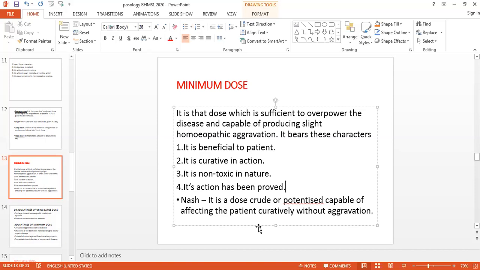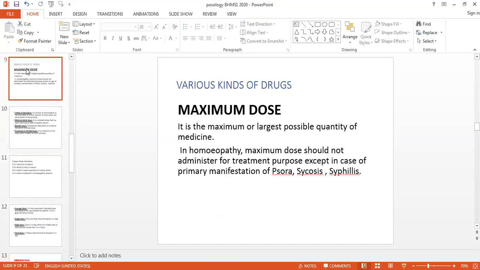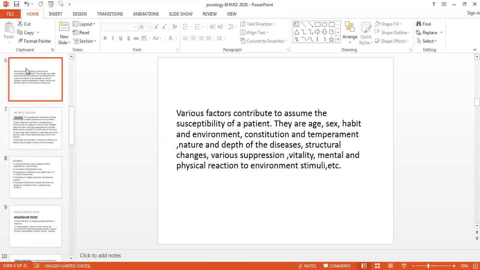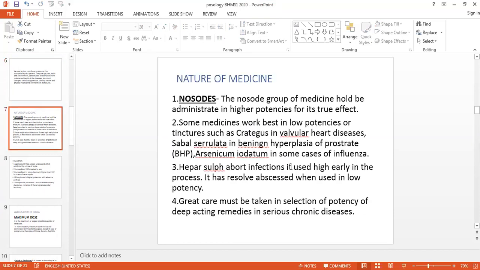So we will take a short recap of today's session. Today we have seen how the medicine should be selected, how potency should be selected on the basis of constitution and temperament, on the basis of nature of disease, on the basis of suppression, vitality, and the physical and mental symptoms. Then we have seen the nature of medicine.